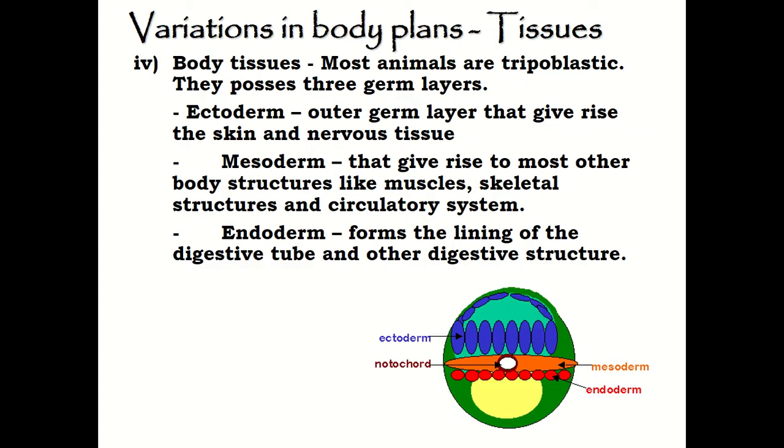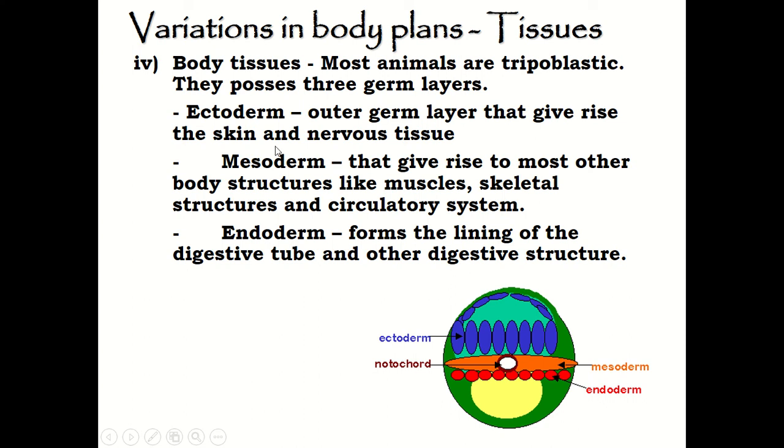And the body tissues, so most of the animals are triploblastic, and some animals are diploblastic. If the animals are diploblastic, meaning they possess two germ layers, but most of the animals are triploblastic, meaning they possess three germ layers, such as the ectoderm, mesoderm, and also endoderm. Diploblastic animals do not have mesoderm.